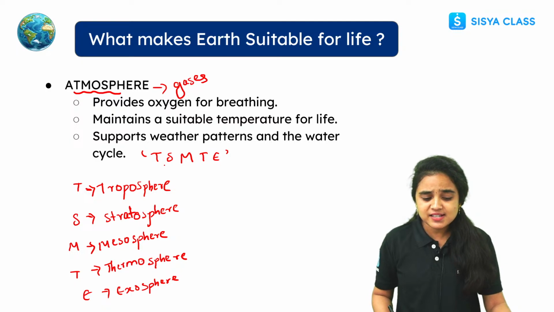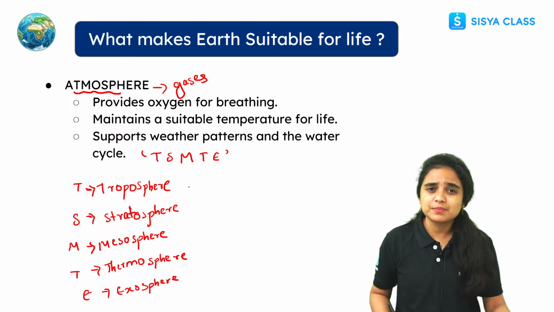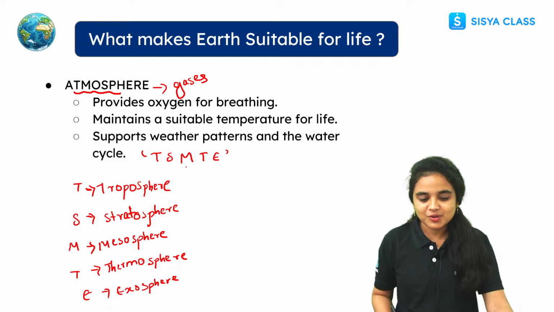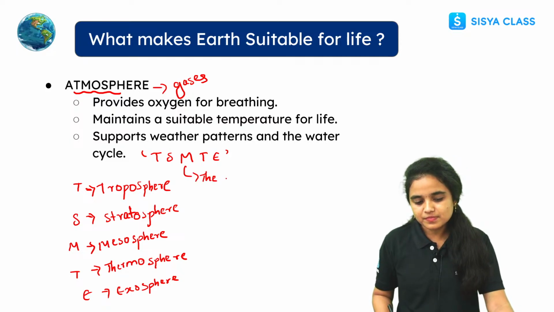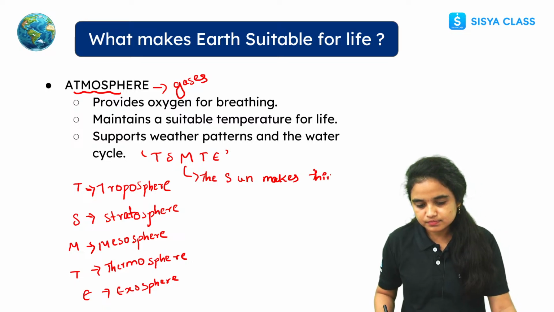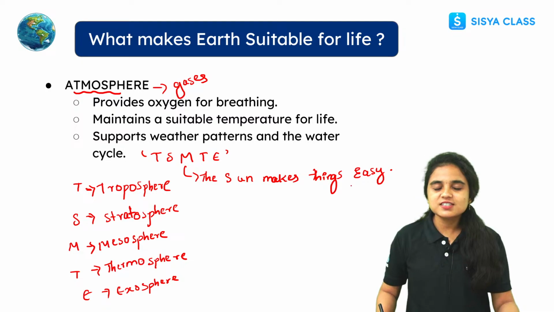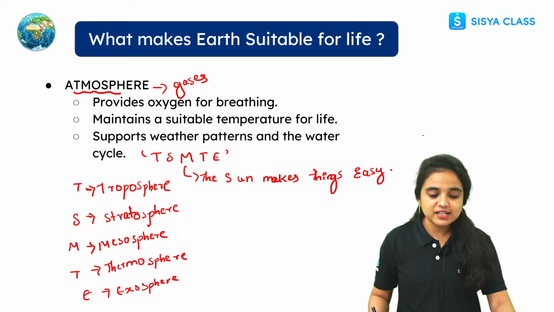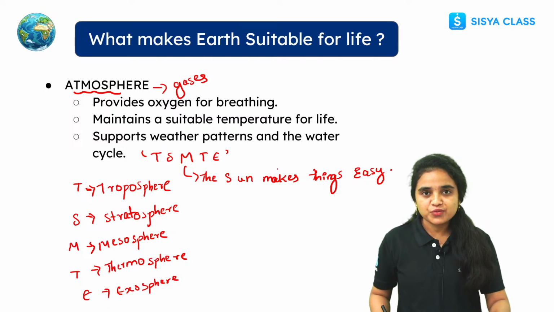And let us make these 5 letters into a more simple trick to remember. See, students, the sun makes things easy. So this is the sentence you have to remember for the order of the layers that are present in the atmosphere. And now let us see the layers and the atmosphere's purpose.